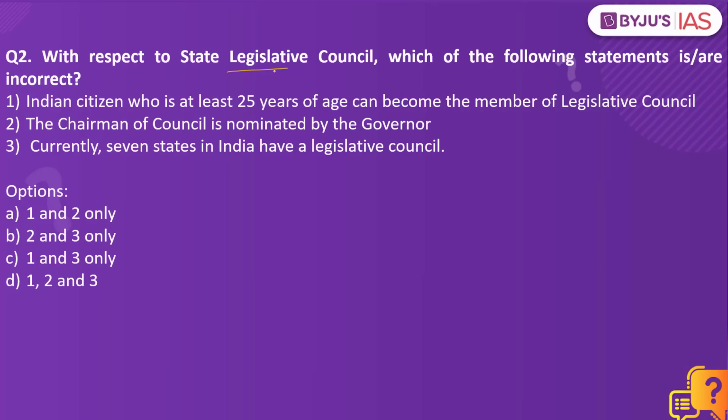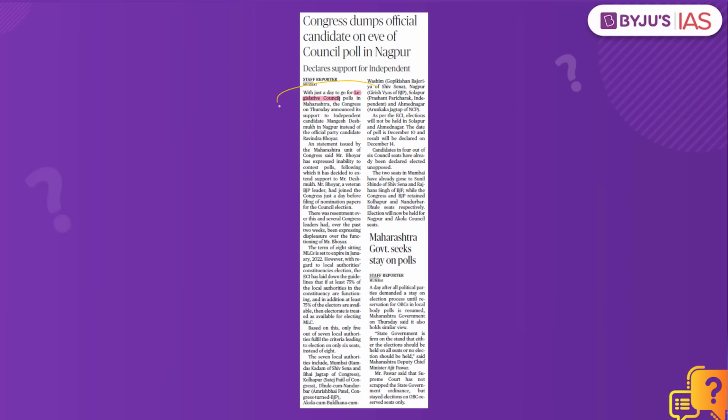With respect to the state legislative council, which of the following statements are incorrect? An Indian citizen who is at least 25 years of age can become a member of the legislative council. The chairman of the council is nominated by the governor. Currently, 7 states in India have a legislative council. Which of the statements are incorrect? Since it is asking for the incorrect statements, the answer to this is 1, 2 and 3. Why have we taken this practice question? Because this article in The Hindu makes a mention of the legislative council. Let us try and understand what these options are.